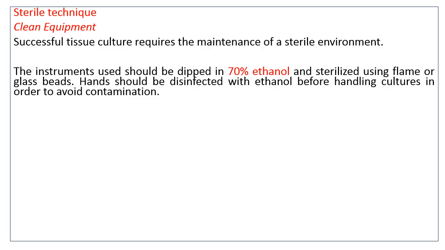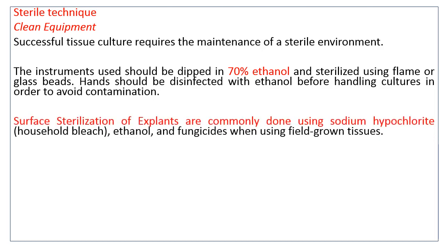Generally, all instruments should be dipped in 70% ethanol. Besides that, if glass rods are used, these can be sterilized with the help of flames. Hands should be disinfected with ethanol before handling cultures in order to avoid contamination.